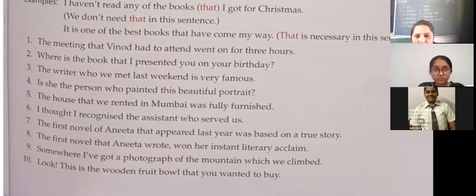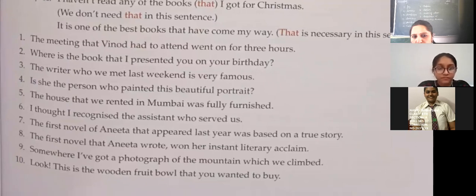Where is the book that I presented you on your birthday? Here that is necessary. Okay. Where is the book that I presented you on your birthday? Or where is the book I presented you on your birthday? यहाँ भी that जो है, we can put in bracket. Where is the book I presented? Ma'am, why is it necessary here? It is not necessary here even. Where is the book I presented you on your birthday? Okay. Put that also in bracket.